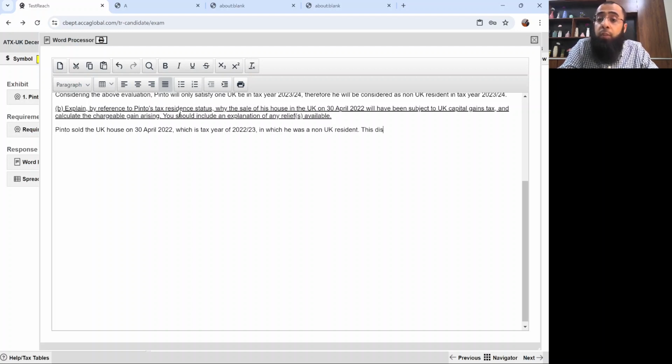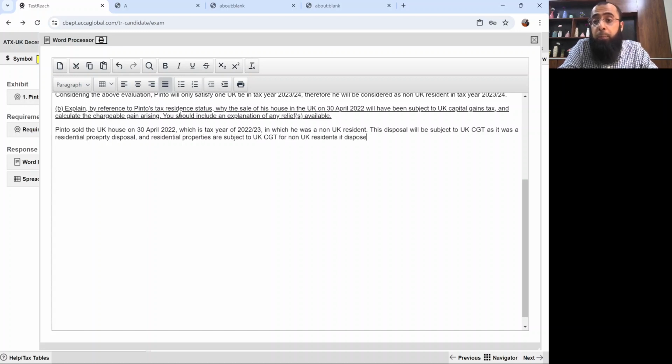This disposal will be subject to UK CGT as it was a residential property disposal, and residential properties are subject to UK CGT for non-UK residents if disposed of after 6th April 2015.